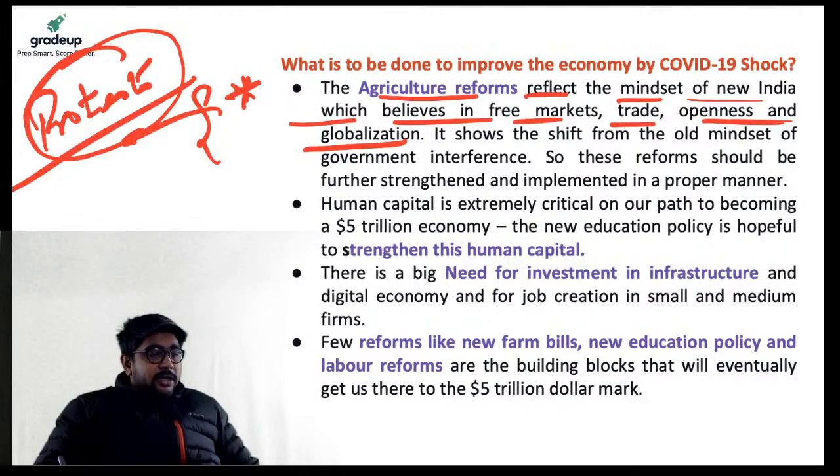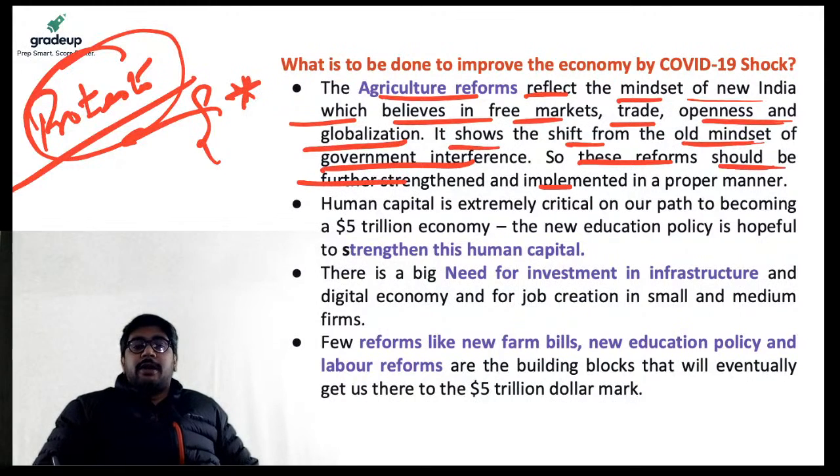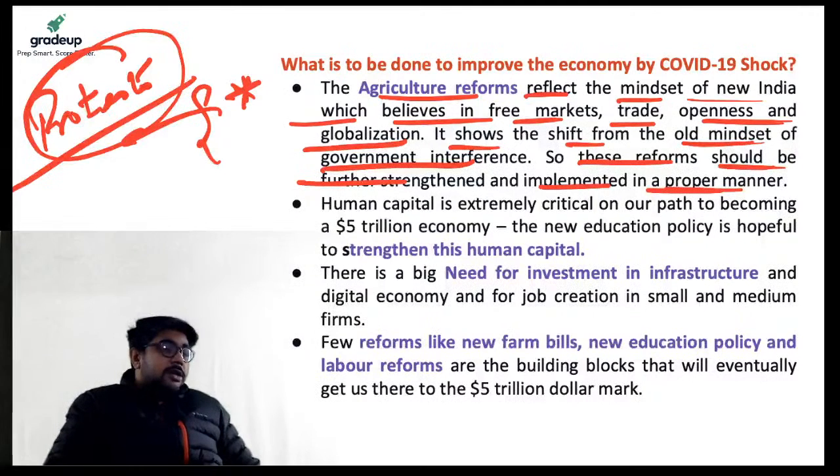The government has explained that these reforms will only encourage the markets to act in a free manner, right? In a transparent manner, where the farmer can really get a good value for his or her product. Now this shows the shift from the old mindset of government interference, and these reforms, implemented in a proper manner, are going to strengthen the markets in our country.